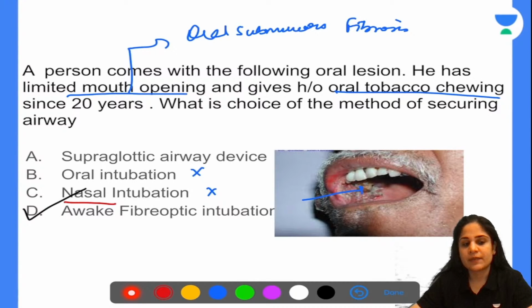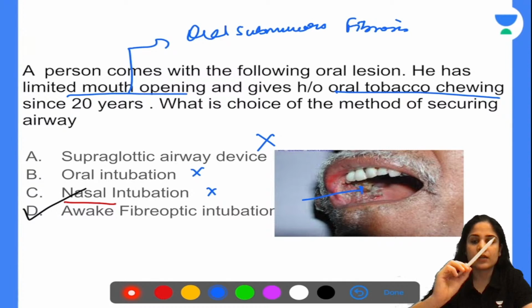The only option that we have is a supraglottic airway device or awake fiber optic intubation. Obviously, if the mouth opening is not enough for a laryngoscope, it will not be enough for a supraglottic airway device also, so you won't be able to pass that either. So the only option you have over here is an awake fiber optic intubation. Now, in a fiber optic intubation, what do you do?